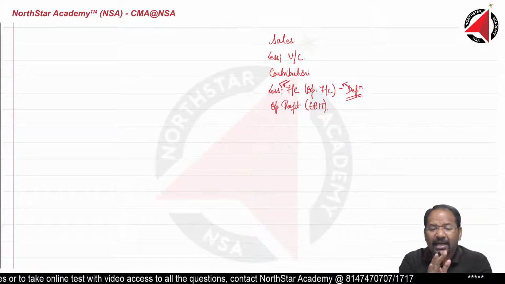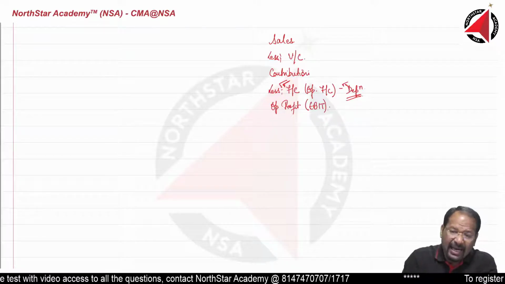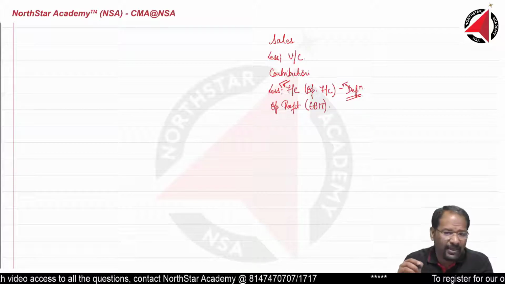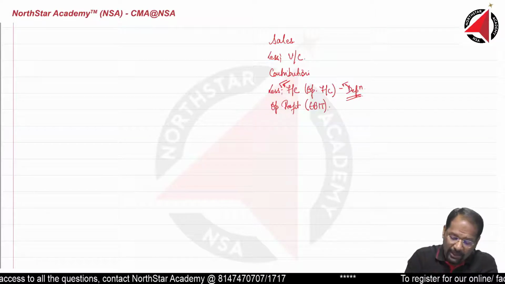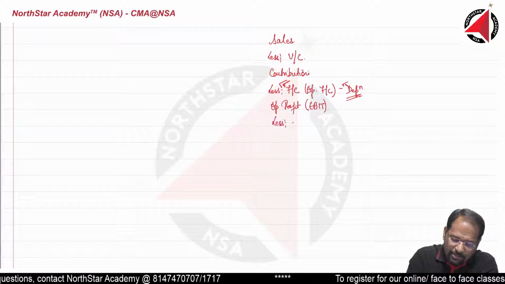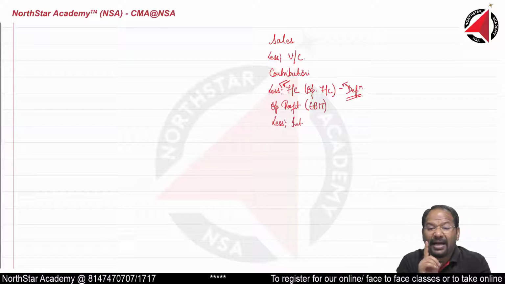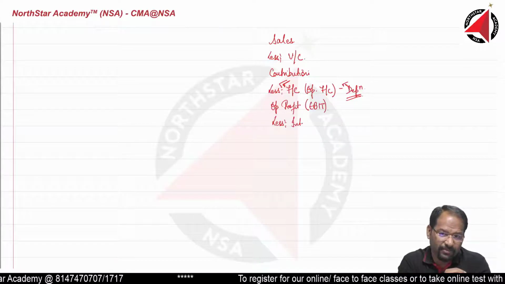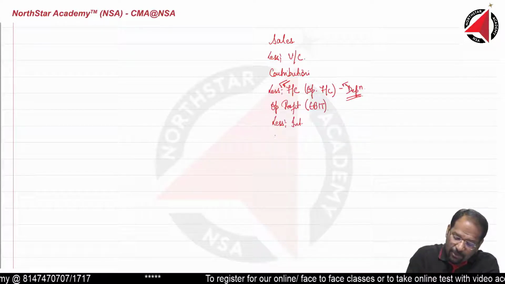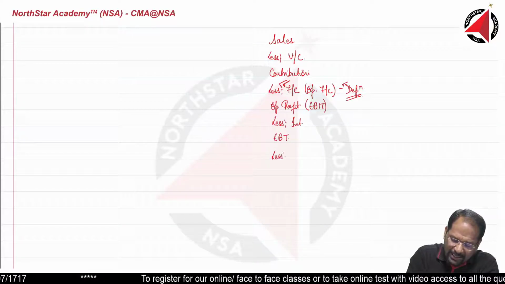Alright, till here I am sure all of you remember this. EBIT, PBIT, operating profit, whatever you want to call it. From operating profit or EBIT, we subtract the interest portion. Interest is also a fixed cost, but it is a financing fixed cost. Alright. Now, what do you get? You get EBT. From EBT, you subtract taxes.